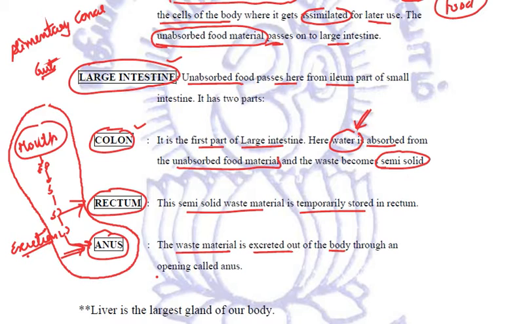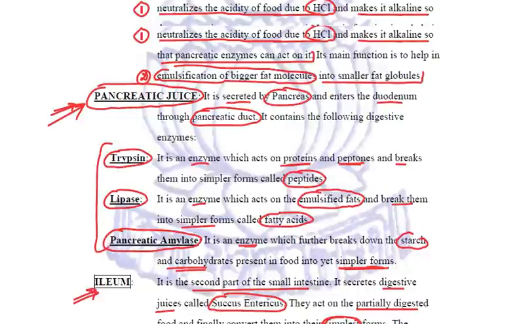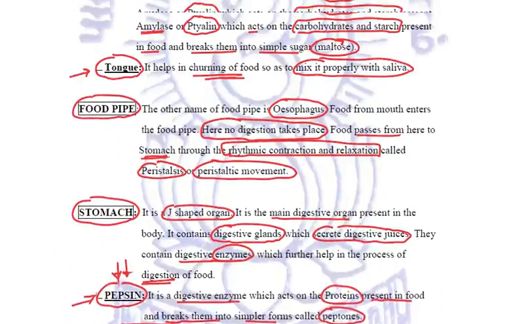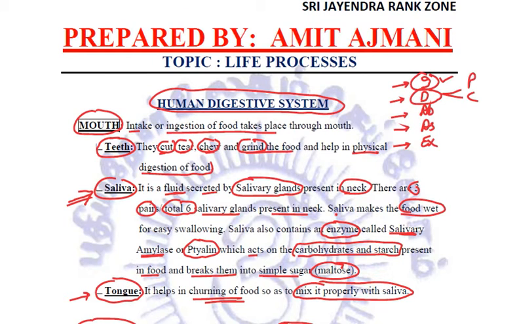So let us try to once again review how exactly the process of digestion takes place in humans. Quite important, so many important questions in between, right? Let us try to revise once again. The human digestive system starts from the mouth. In the mouth, intake or ingestion of food takes place. We saw in the mouth we have three things: teeth, saliva, and tongue. Teeth will help in the physical digestion of food. They will cut, tear, chew, and grind the food.